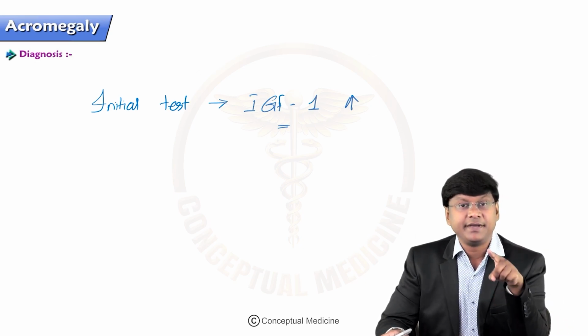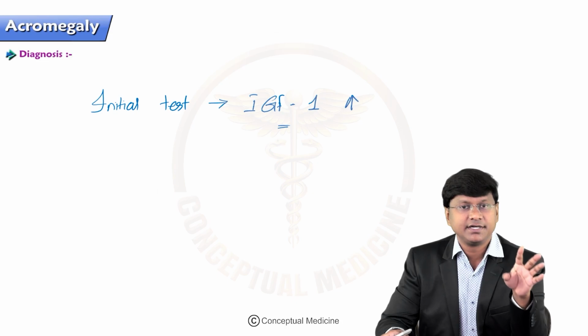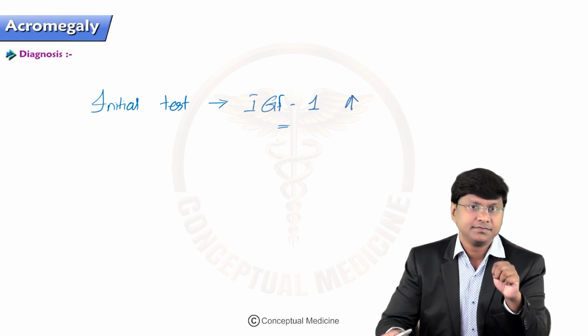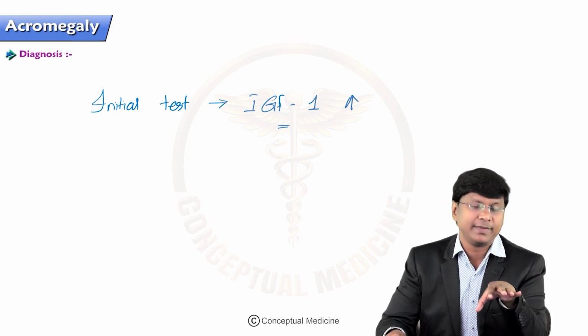Please remember, patients with acromegaly have symptoms for an average of 9 years before the diagnosis is made, right? Because the symptoms, whatever you see in acromegaly, we don't focus ourselves, this could be acromegaly.